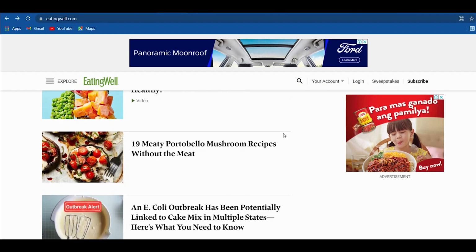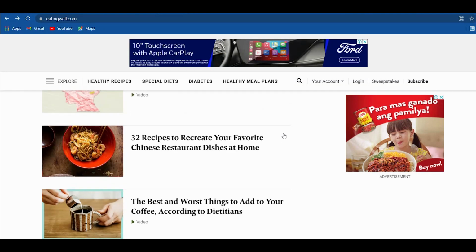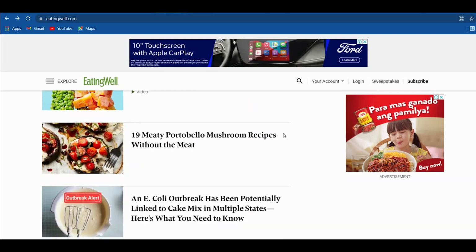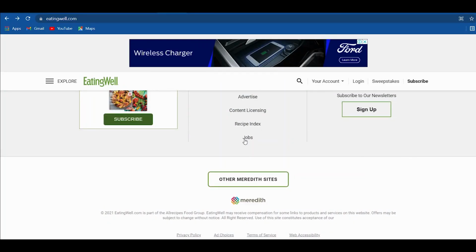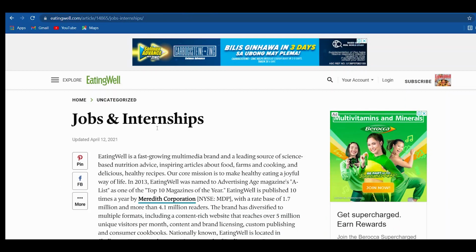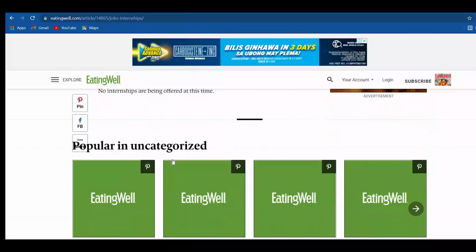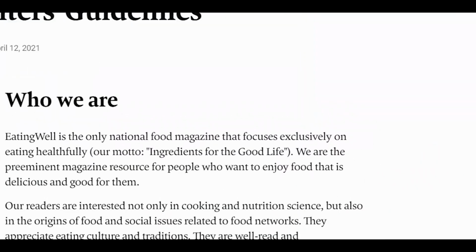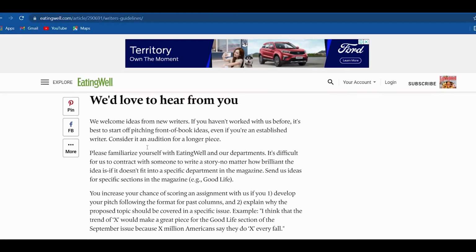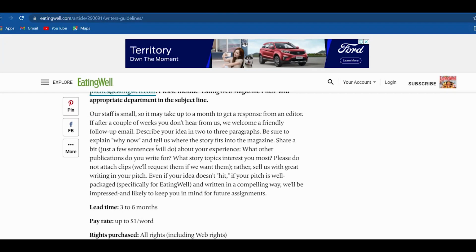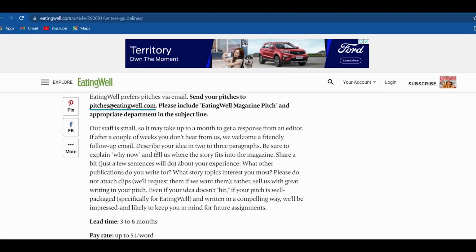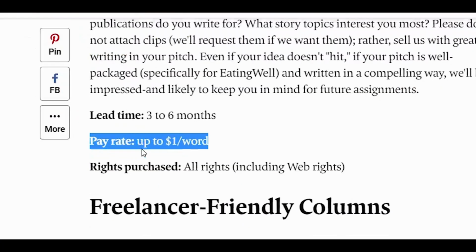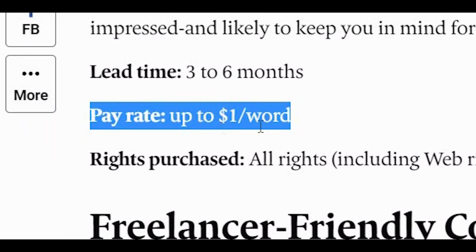On this site, you will send the articles via email. To do so, you need to scroll down to the bottom of the site and click on Jobs over here. On this page, you will need to scroll down a little bit and click this one, Writer's Guidelines. And on this page, you will be able to find their email address where you will send the articles to get paid. But you can also see that they will pay you $1 per word, as I said previously.